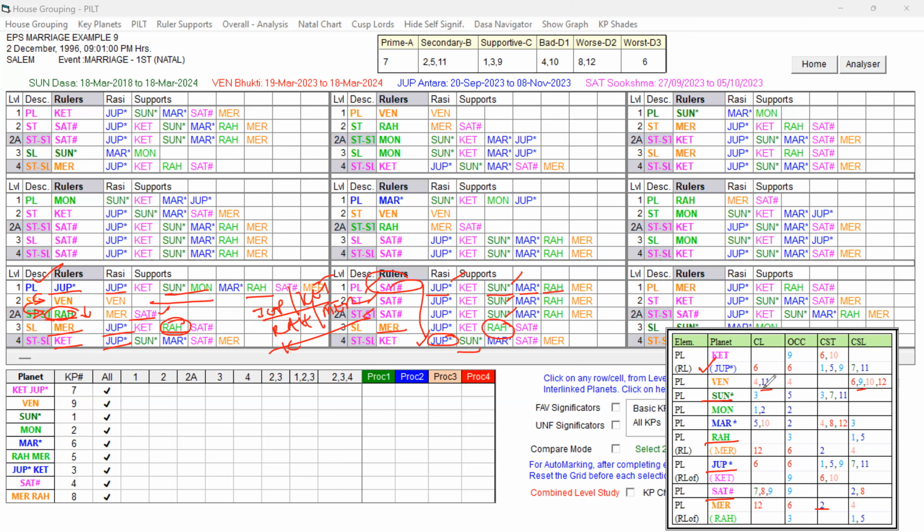Jupiter is in the star of Venus and sub of Mercury, 12, 6, 2 and 4. These 12 and 6 are weak, but 2 and 4 are favorable. These houses are favorable for the professional prospect. So the seventh sublord in the star and sub is in favorable houses for independent business. So that way it is favorable. For the marriage, it is indicating some weakness, right? That's what we can identify from this.